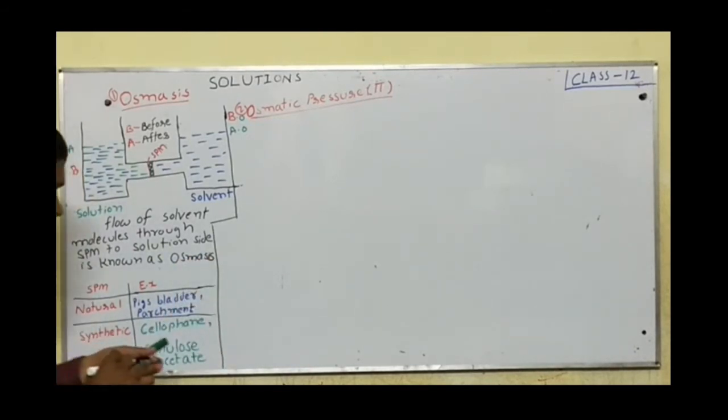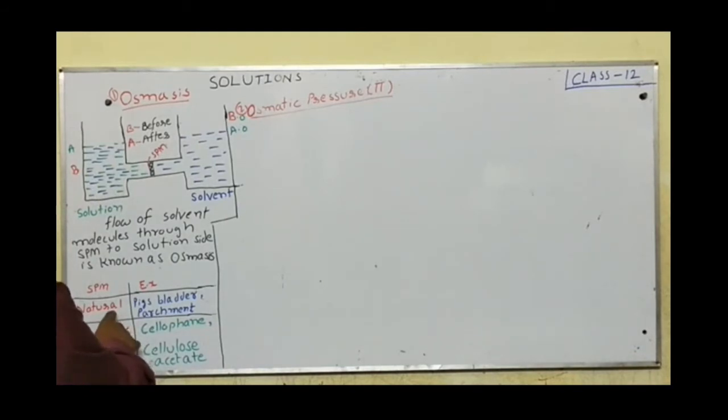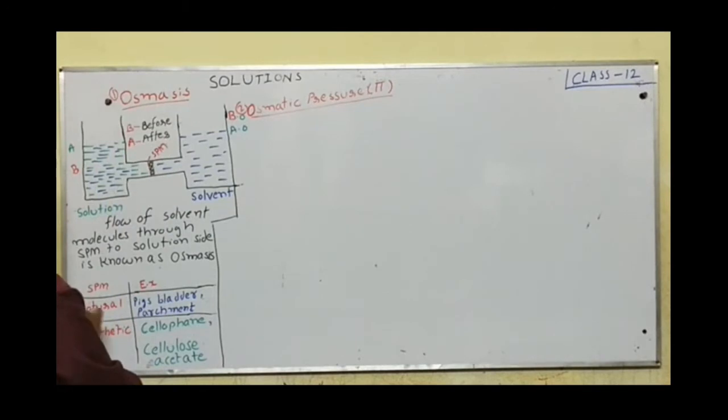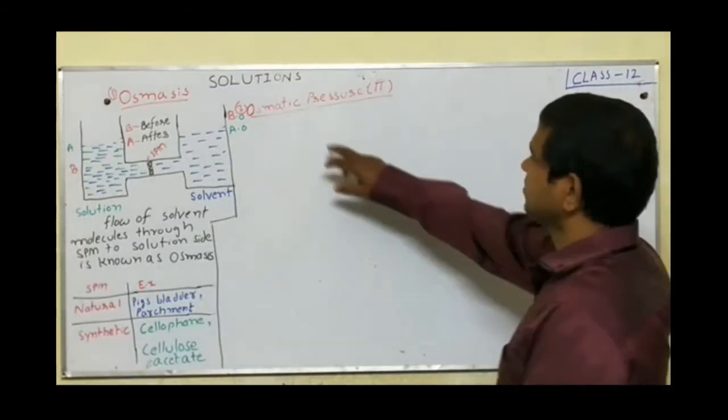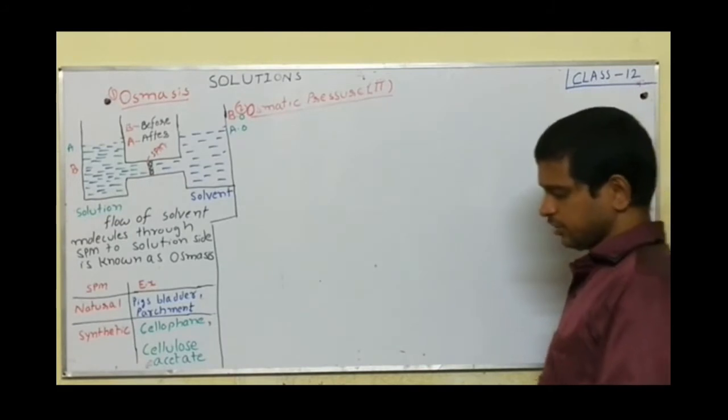Examples for semi-permeable membrane: there are two types. One is natural semi-permeable membranes and the other is synthetic. For natural, pig bladder or parchment. For synthetic, cellophane or cellulose. Now we will discuss osmotic pressure.